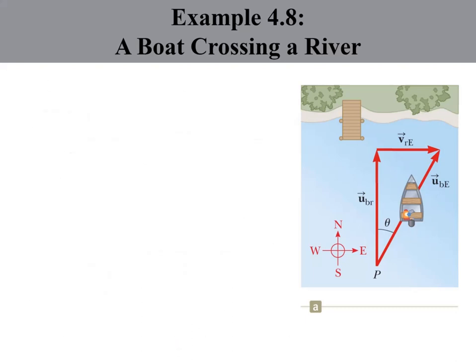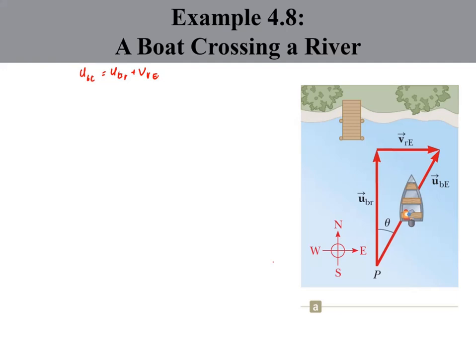So we can write the triangle as UBE equals UBR plus VRE.